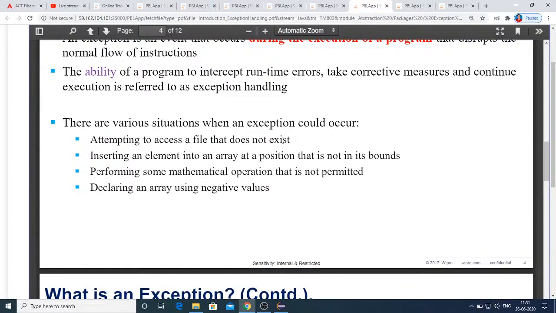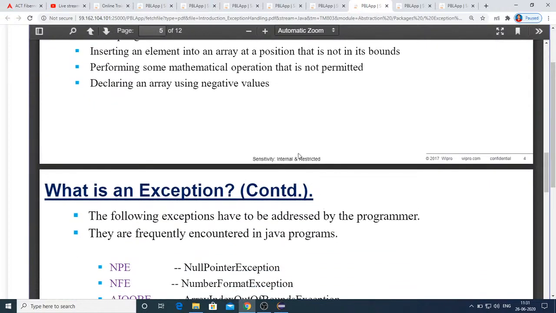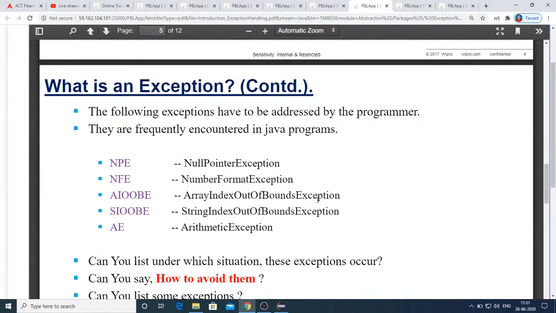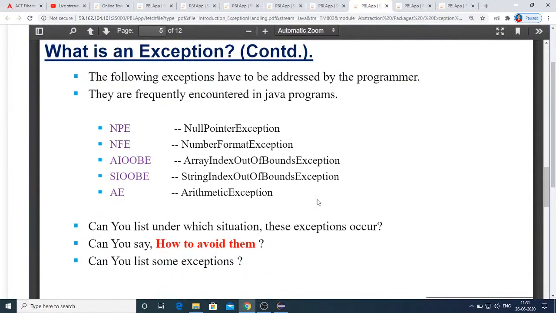What are the different situations where an exception can occur? So when you are trying to access a file which doesn't exist in the machine, or you are trying to insert an element into an array which is not within the bounds, or you are performing some arithmetic operations which is not permitted, just like what we have seen, or you are declaring some negative values in the array. So these are some basic examples, and these are the different types of exceptions that frequently occur in normal programming. Null pointer exception, number format exception.